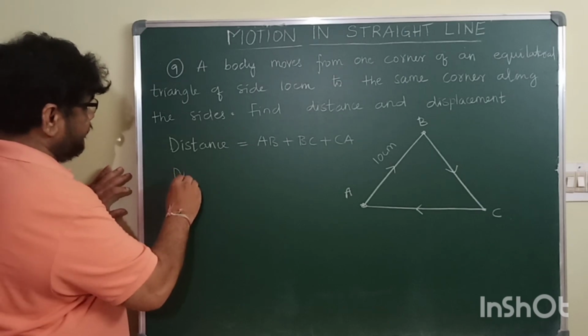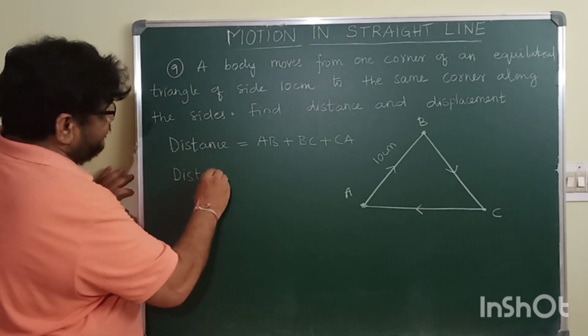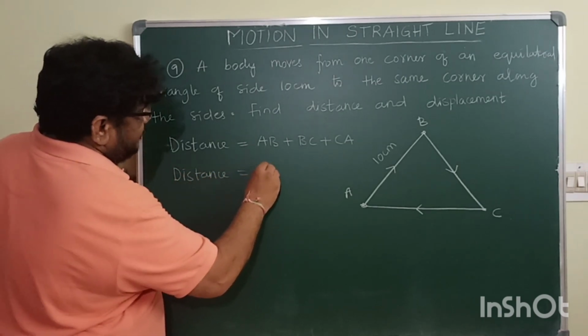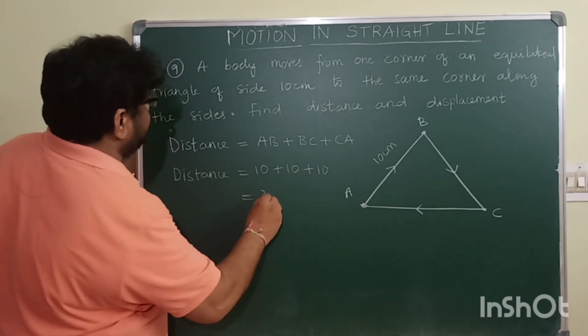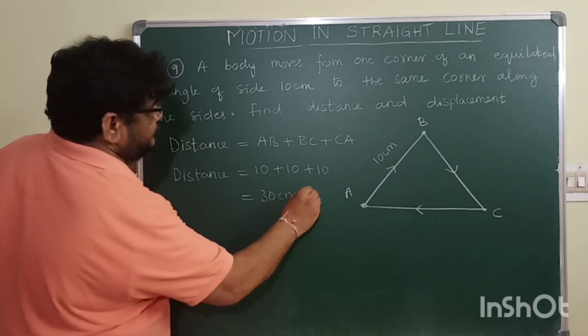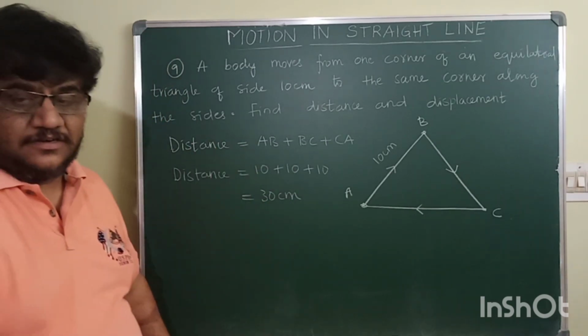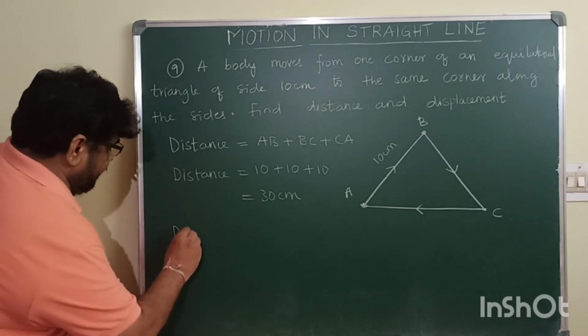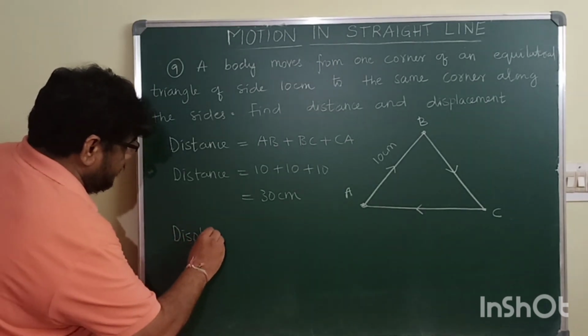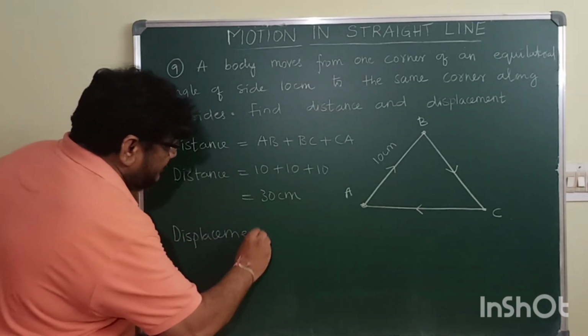So distance will be equal to 10 plus 10 plus 10, which is equal to 30 centimeters, the total distance travelled. Now what will be displacement? Displacement will be 0.